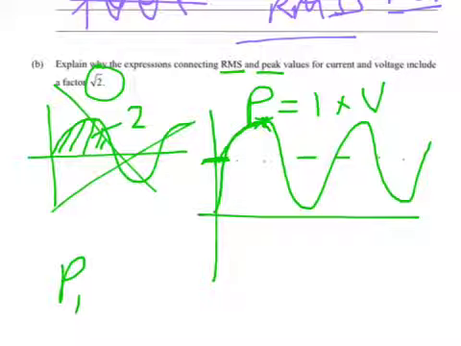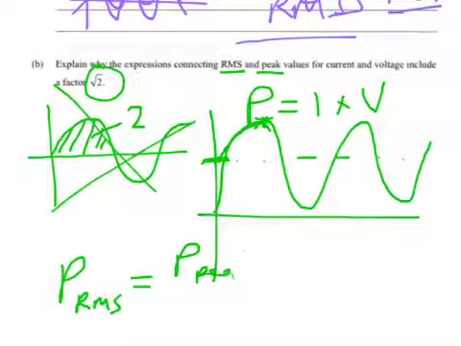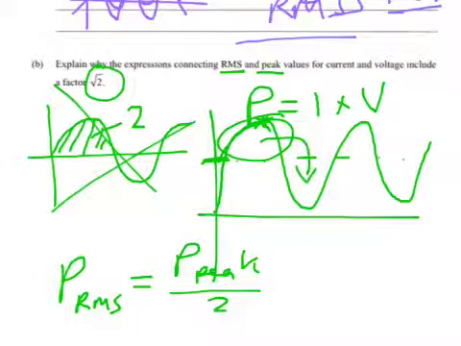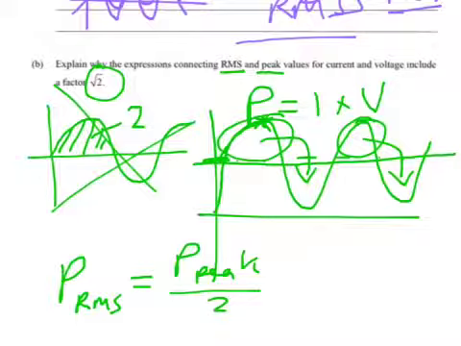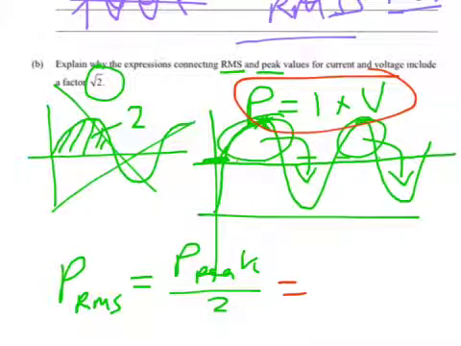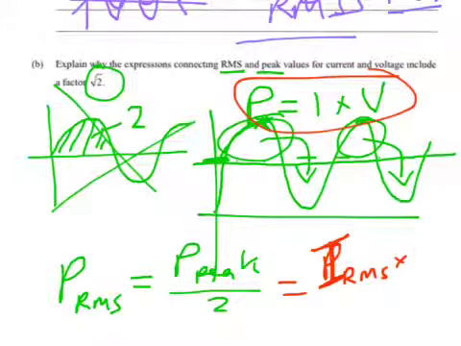So the RMS, if you like, which is the power RMS, is the power peak just divided by 2. Because those upper peaks will just fit into the valleys really nicely and cancel it out and give you a nice straight power value. But remember, because power is current times voltage, this also is peak. This has to be PRMS. Sorry, I'm confused myself because it's the power. It's the current RMS times the voltage RMS.